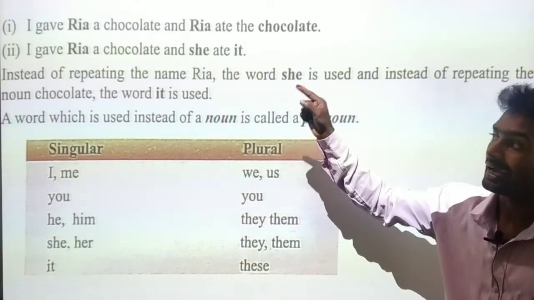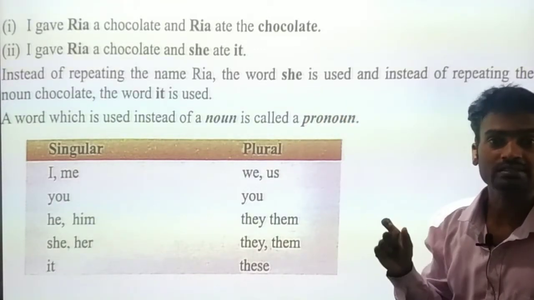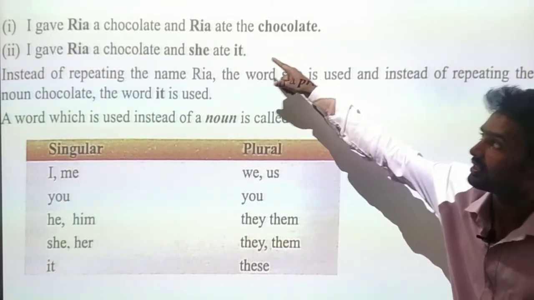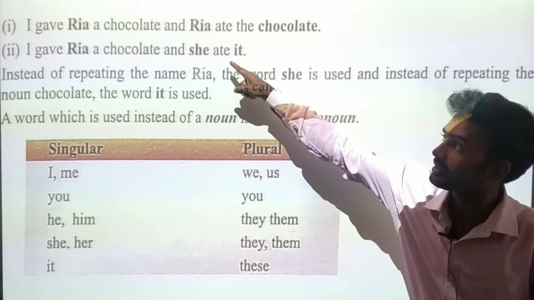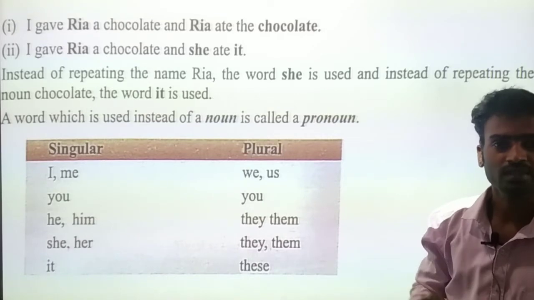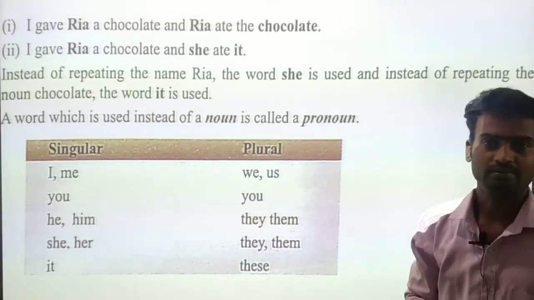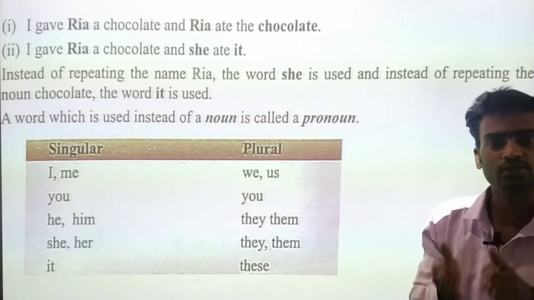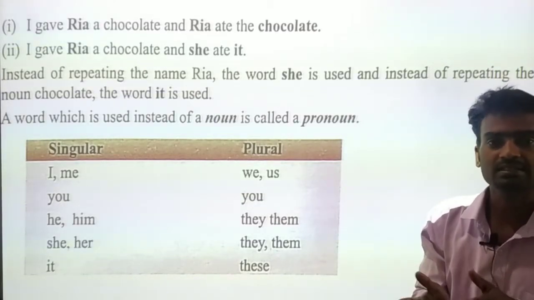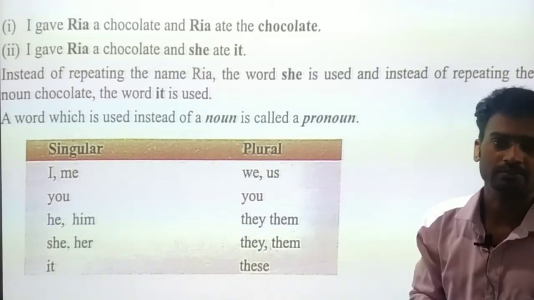And in the second one, I gave Ria a chocolate and she ate it. What is she? Instead of Ria they used she. So she is a pronoun. For everything, singular and plural, for persons, things, materials, we have separate pronouns.